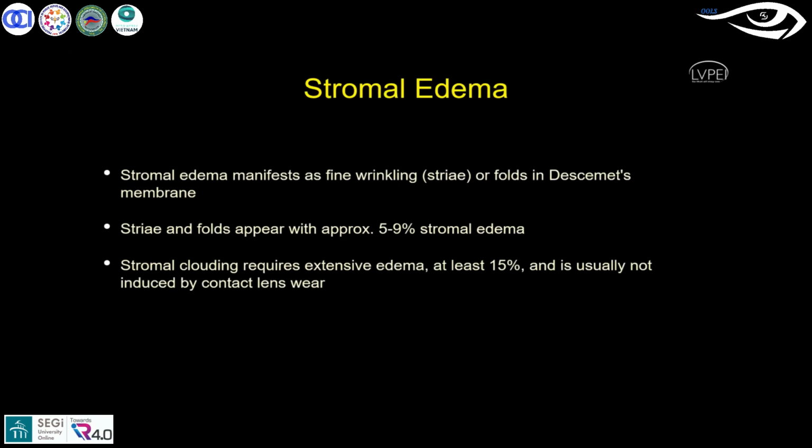Then, moving on to another clinical manifestation because of hypoxia, which is stromal edema. Stromal edema manifests as a wrinkling appearance, either in the form of striae or in folds in the Descemet membrane. Usually striae or folds approximate stromal edema of about 5 to 9%. If it extends to more than 50%, that may not be associated with the contact lens; it can be related to any other cause.